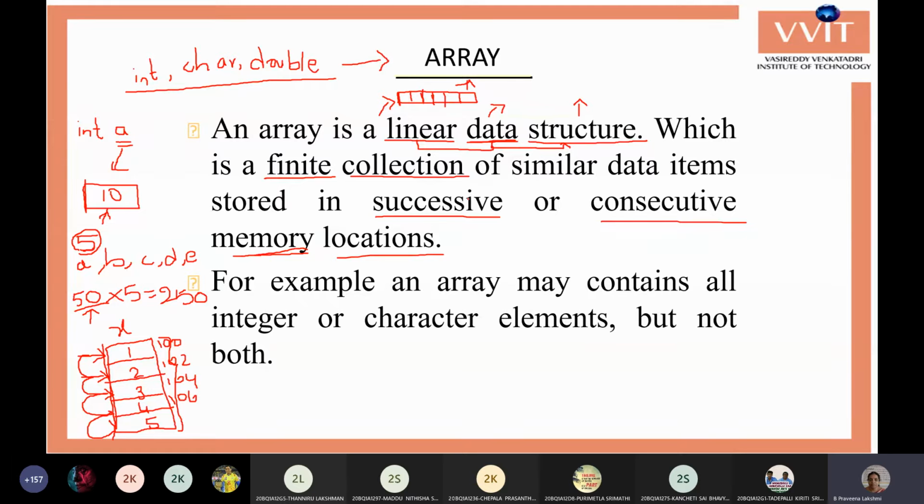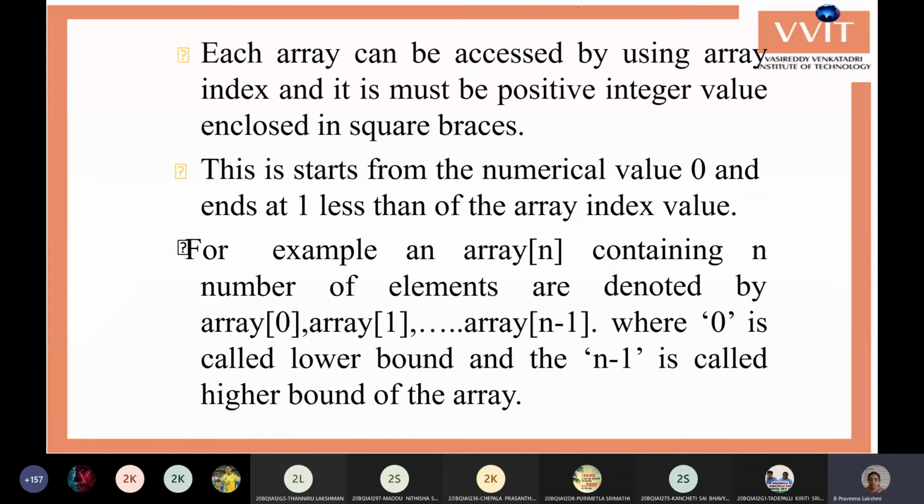Next we will move on to the next slide. Each and every array element is accessed by using an index of the array. This is also called a position, the position of the element in the array. Without this, we are not able to access any value within the array. Accessing is nothing but storing a value or retrieving a value from the array, and that is not possible without the index.